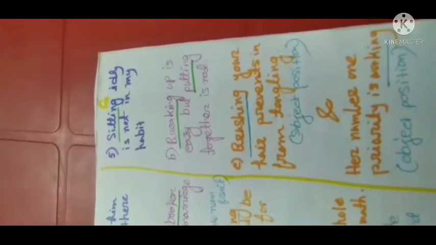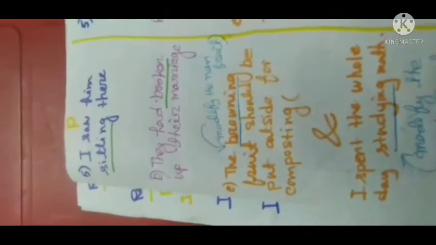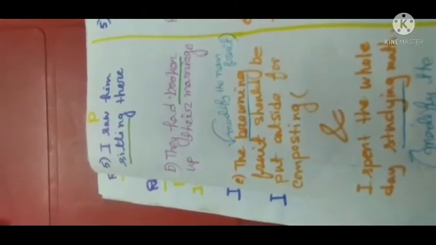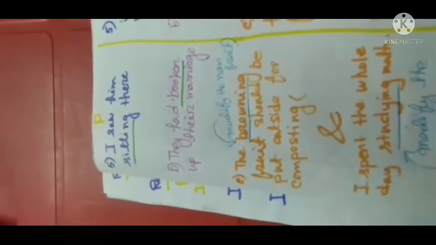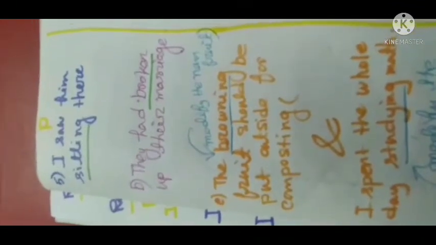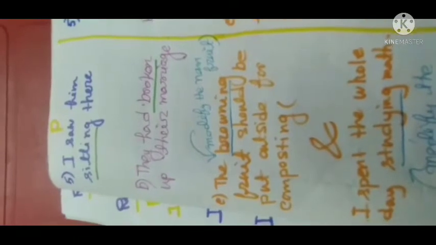It is used as the subject of the sentence. But in the participle example, I saw him sitting there, it is not a subject or object. You have to remember that a gerund is always used as a subject or object, but a participle is used mainly as an adjective.